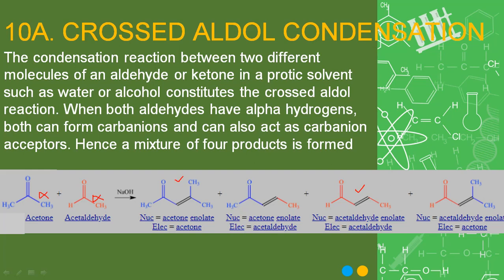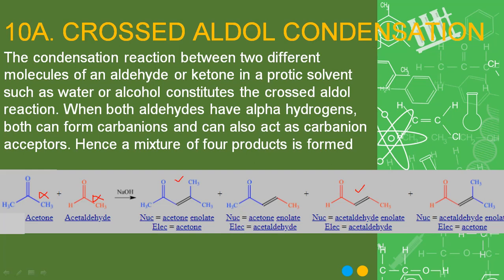Now, if aldehyde acts on the acetone, meaning CH2 of the aldehyde attacks the acetone, then the product formed is number 4, and if the opposite happens, then the product formed is number 2.